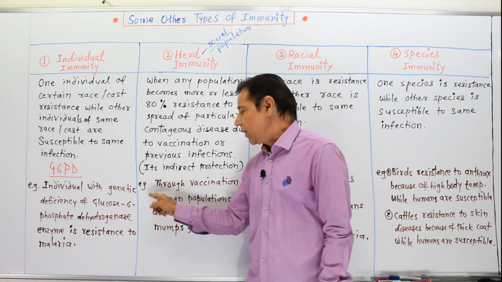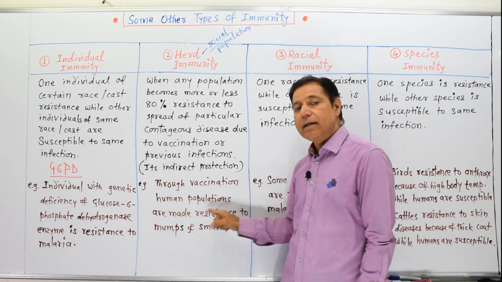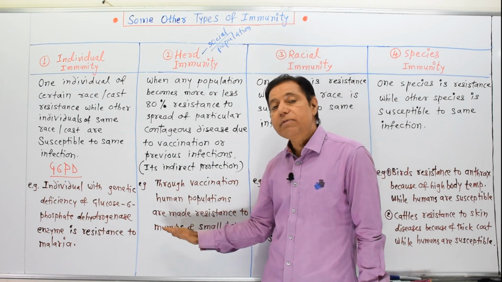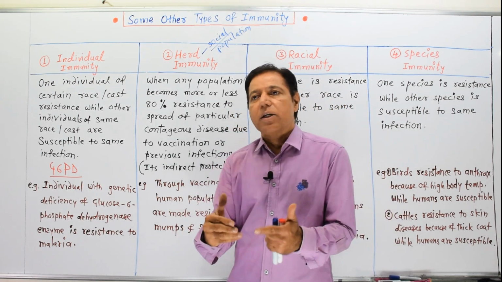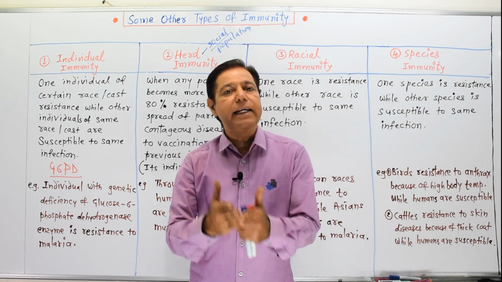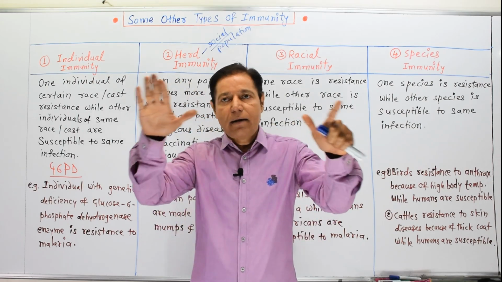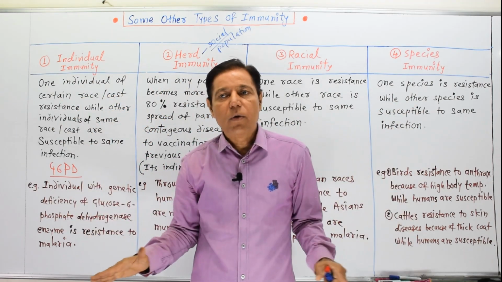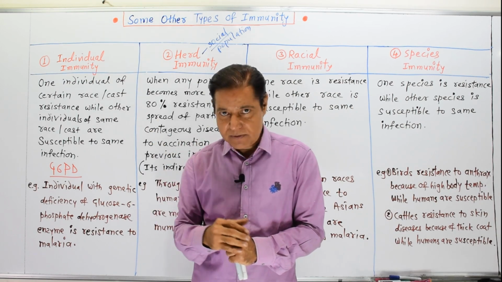For example, through vaccination, human populations are made resistant to mumps and smallpox. In this way, smallpox disease was eradicated in 1977, and there is now no patient having smallpox.